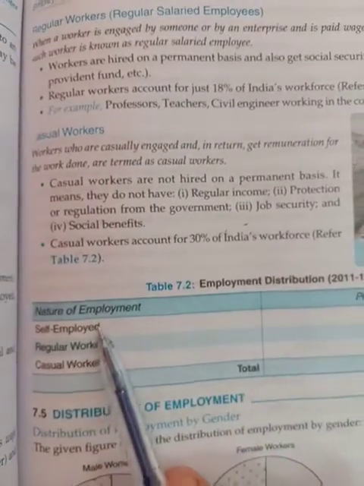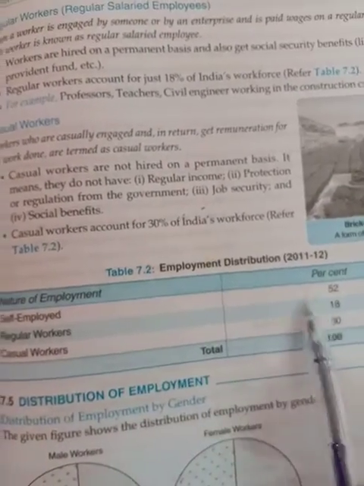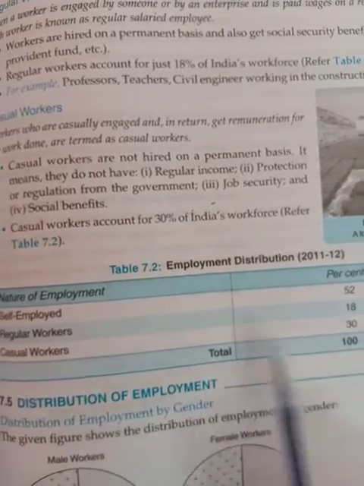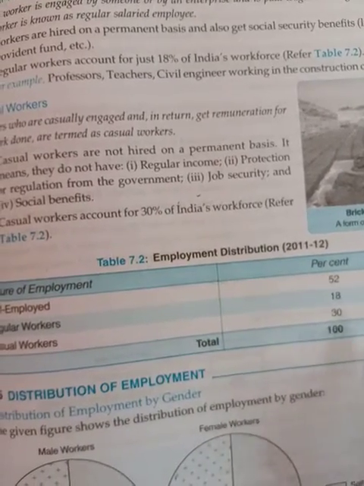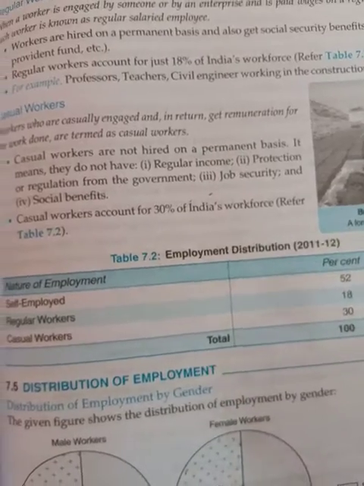Now the casual workers: workers who are casually engaged and in return get remuneration for the work done are termed casual workers. They are not hired on a permanent basis. It means they don't have regular income, protection or regulation from the government, and job security and social security are all missing in the case of casual workers, and they are 30% of India's workforce. That is the data given over there: self-employed 52%, regular 18%, and casual 30%, out of the total working population.